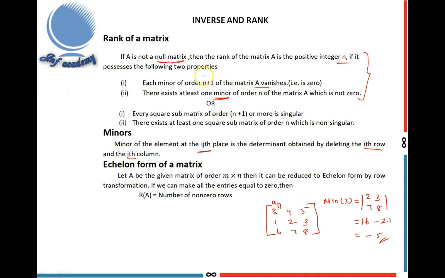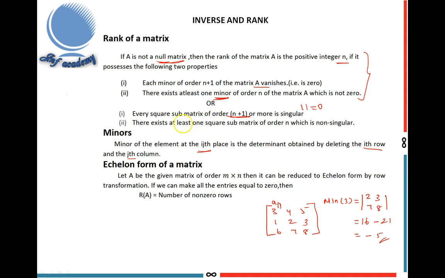Next, another way of defining the rank of a matrix. If A is not a null matrix, the rank of the matrix A is the positive integer n if it possesses the following two properties. First, every square submatrix of order n plus 1 or more is singular. Order n plus 1 or more means n plus 2, n plus 3, etc. Singular means determinant equal to 0.